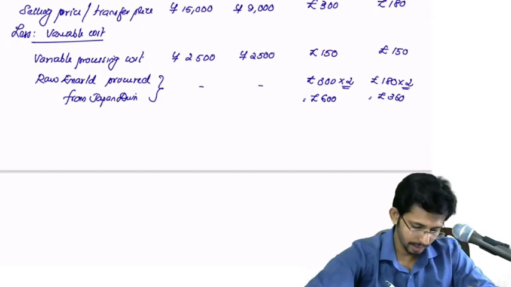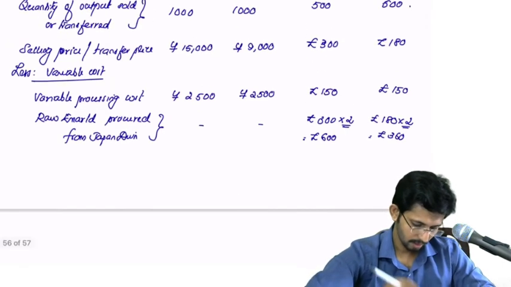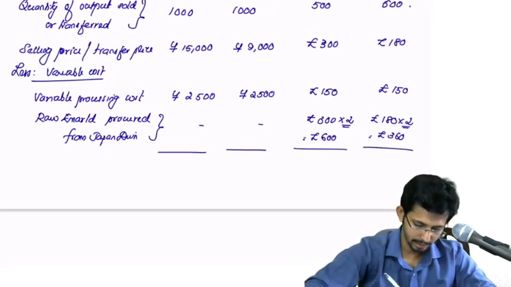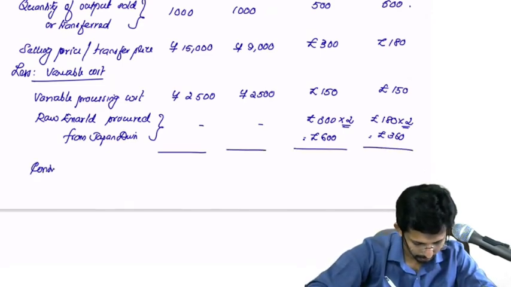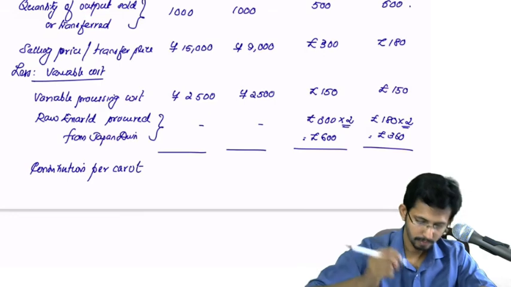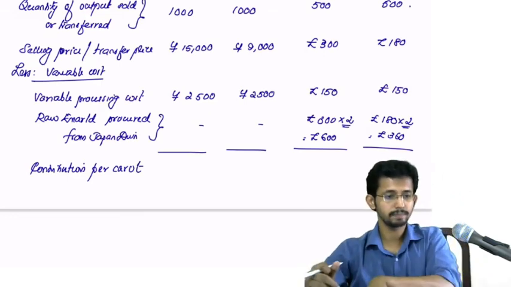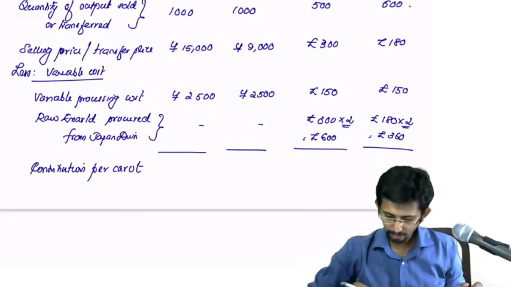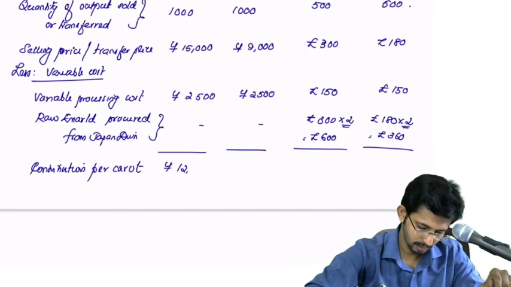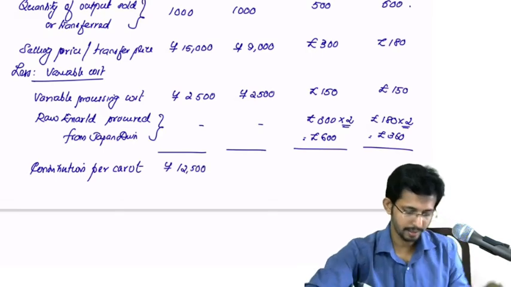So what you are getting is the contribution per carat. Contribution per carat will be 15,000 minus 2,500, that is 12,500.